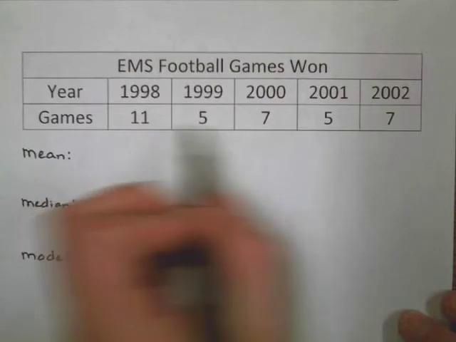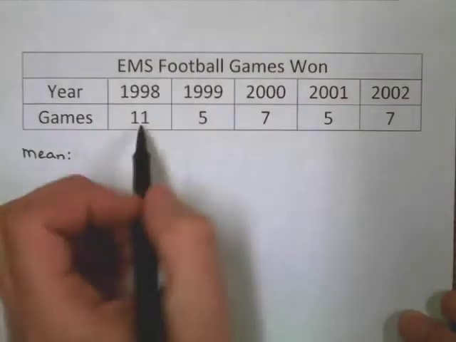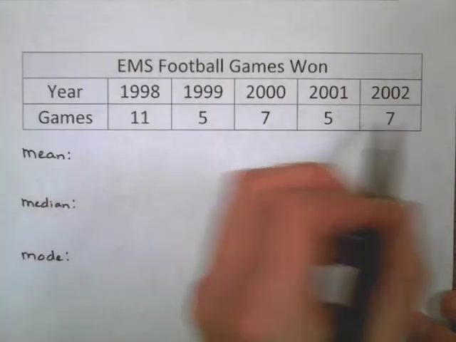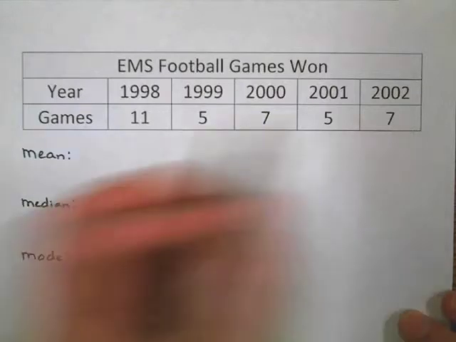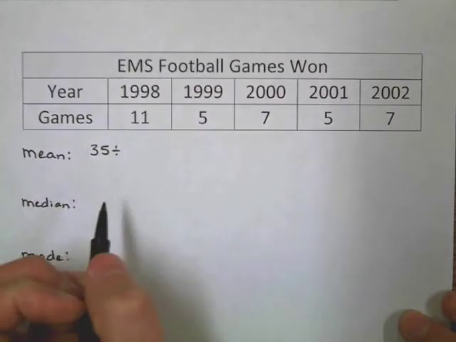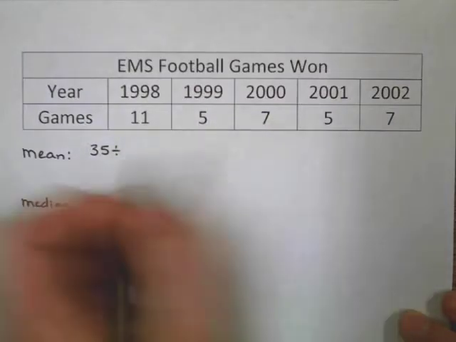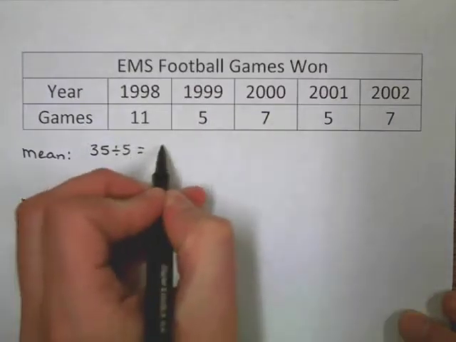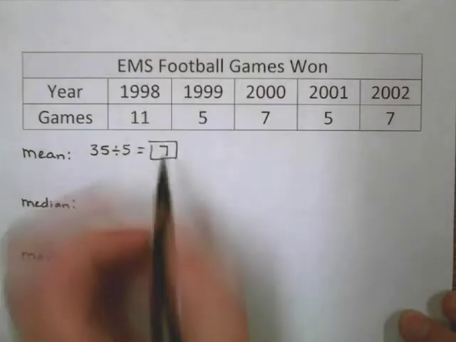So the mean, again, I'm going to add these up. 11 plus 5 plus 7 plus 5 plus 7, and that comes out to be 35. I'm going to divide by the number of items, 1, 2, 3, 4, 5. So our mean here is 7 games.